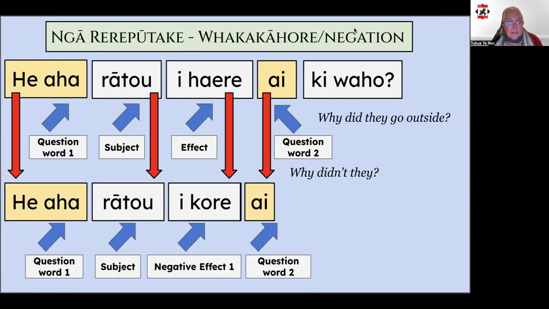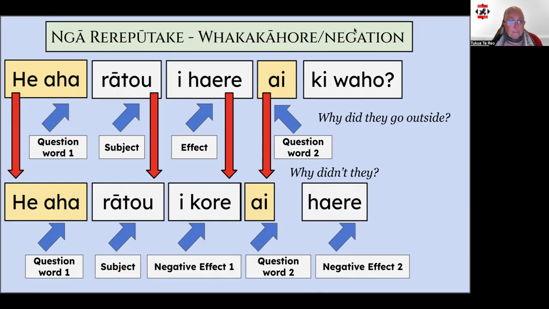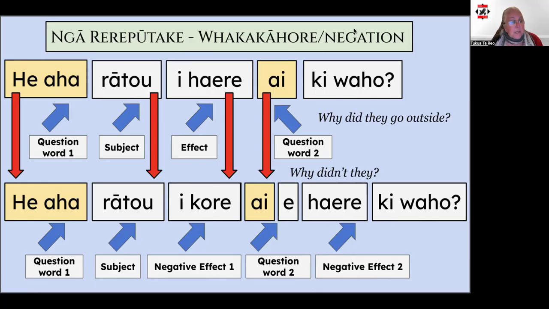Why didn't they? To add in the rest of the question, we need to add the rest of the negative effect, which is haere, and ki waho, outside. Now, here's a twist. In the negated sentence structure, we're going to use e. So there's our Rerepūtake pātai whakakore, our causative sentence negated question. He aha rātou i kore ai e haere ki waho. Why didn't they go outside?